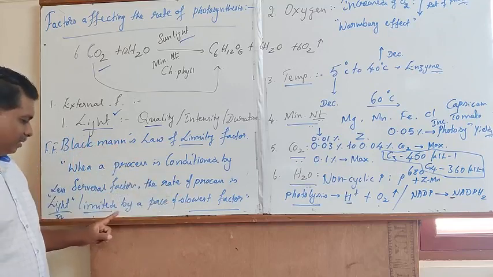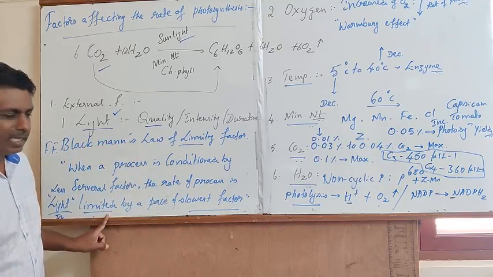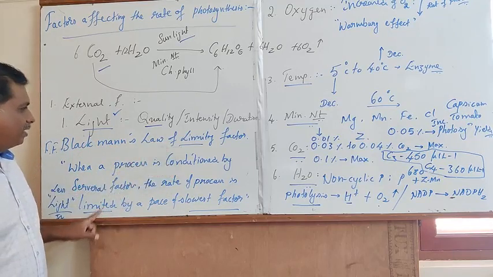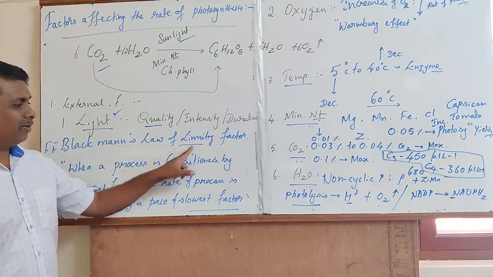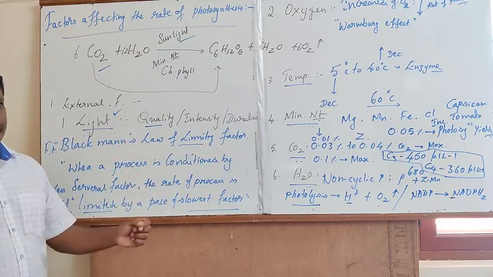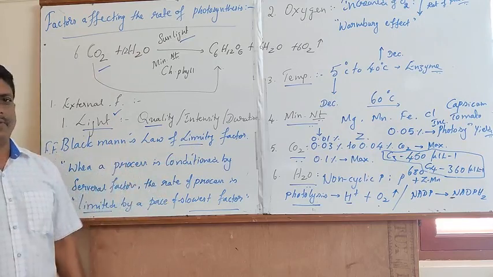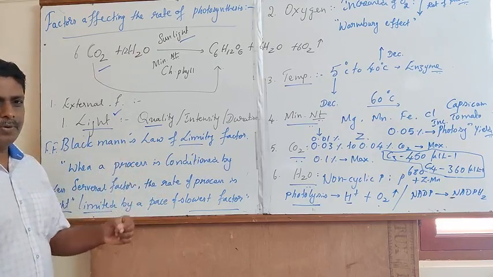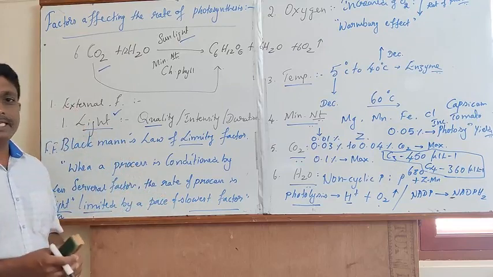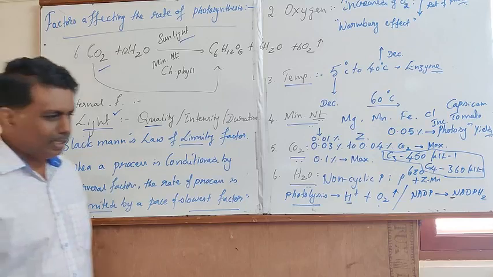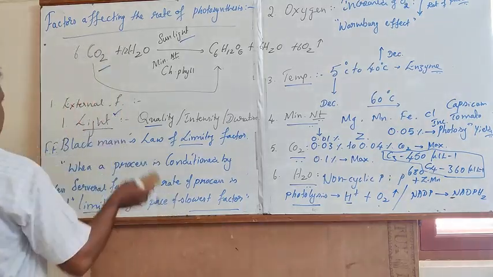In this case, the light will act as a limiting factor. Yes, it is designated as Blackman's law of limiting factor. These are some of the important interpretations with reference to external factors that determine the rate of photosynthesis.